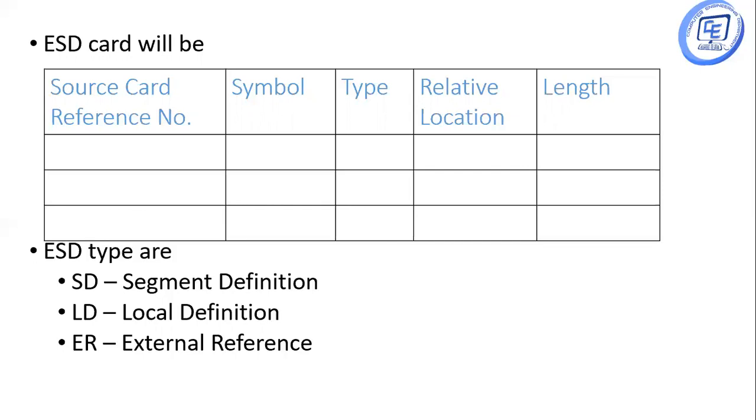The types of ESD are SD, that is a segment definition, LD, that is a local definition, and ER, that is external reference. So all the information related to the symbols or references is recorded into this ESD card table.